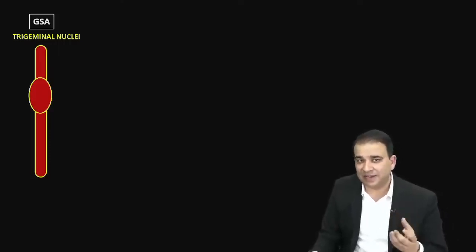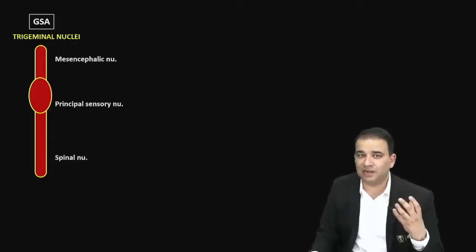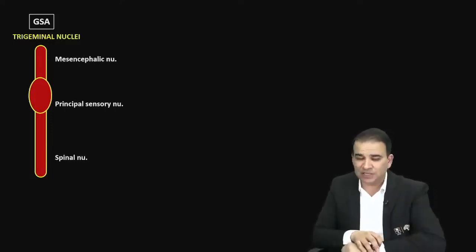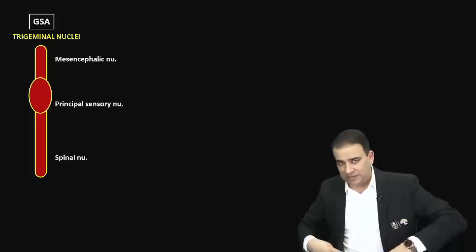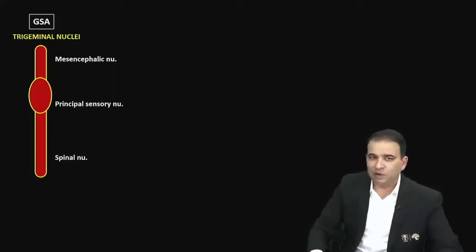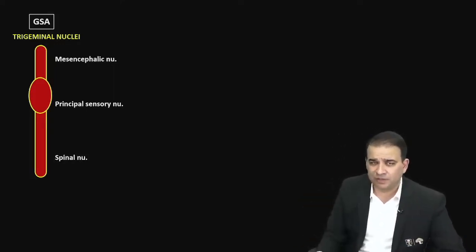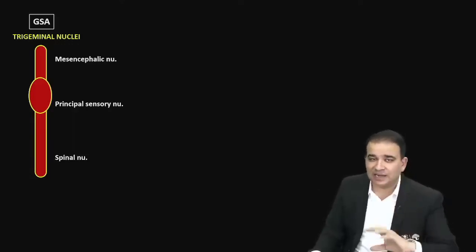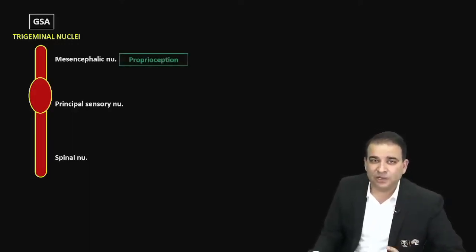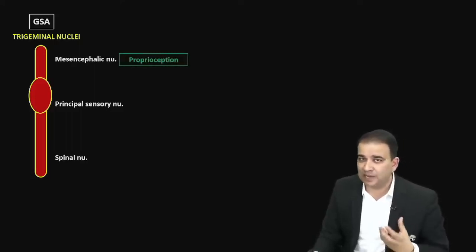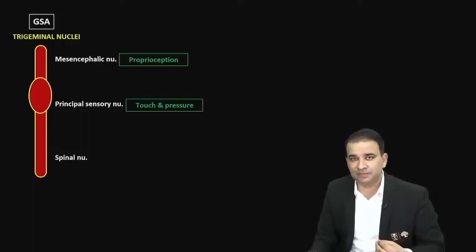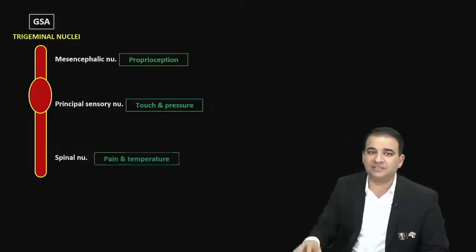We have a mesencephalic nucleus. It's present in the midbrain, so the cranial part is called the mesencephalic. The middle part is called the principal sensory or chief sensory nucleus. And then we have a spinal nucleus which is present in the medulla oblongata, reaching till the spinal cord also, C2 level of spinal cord. The reason for three different nuclei is because they carry different functions. Mesencephalic nucleus is responsible for carrying proprioception. Principal sensory nucleus is for touch and pressure, and spinal nucleus will receive pain and temperature.